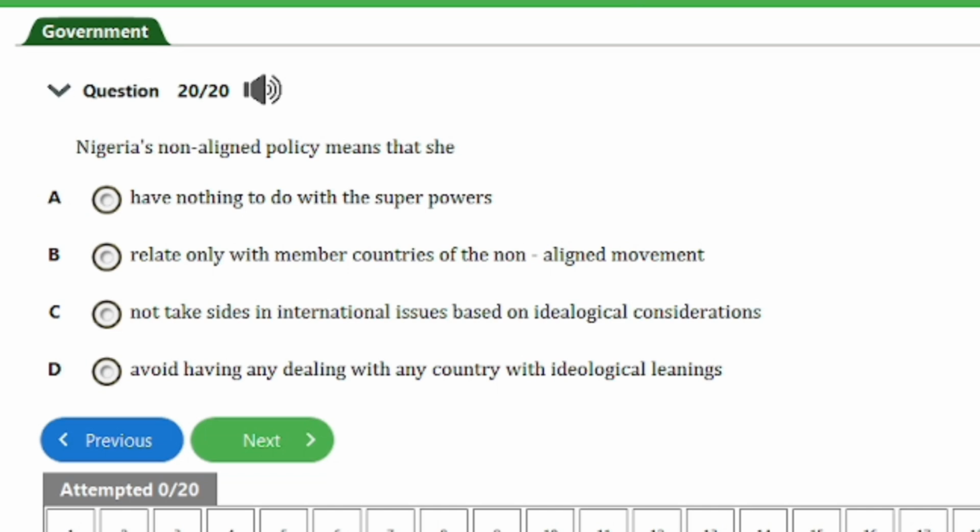So guys, the answer to this question is option C here. She does not take sides in international issues based on ideological consideration. And that's it for this question.